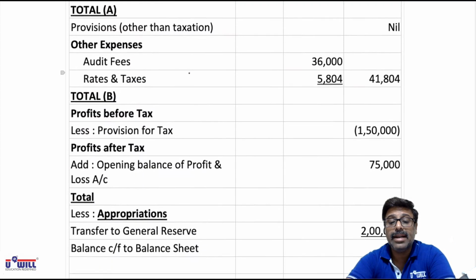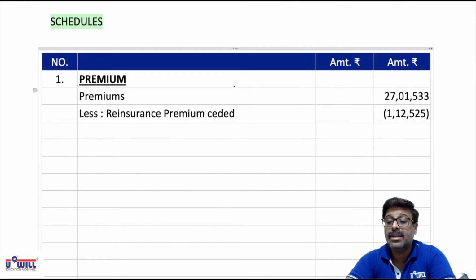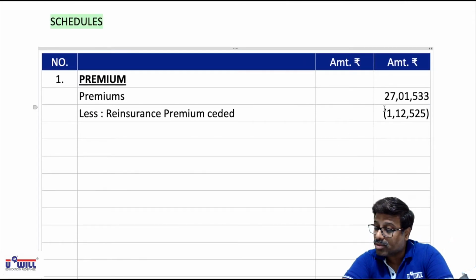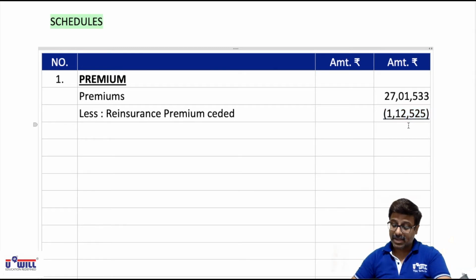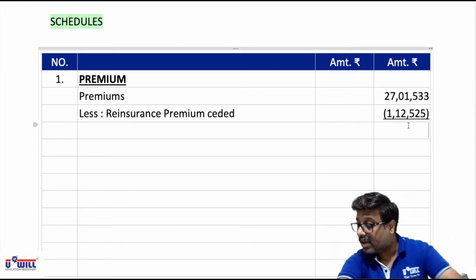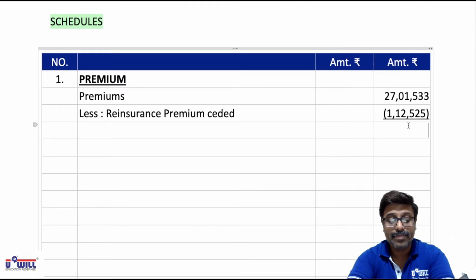There is no outstanding and there is no premium on reinsurance accepted. So first we do total of these two amounts, that is 2701,533 minus 112525. What we get is 2589008. Okay, 2589008.